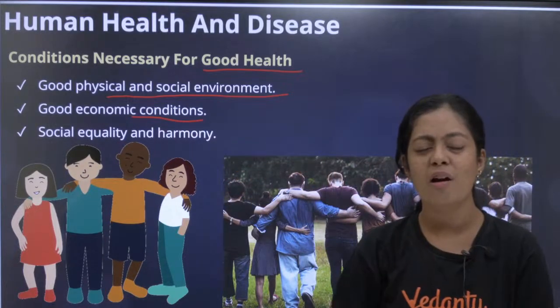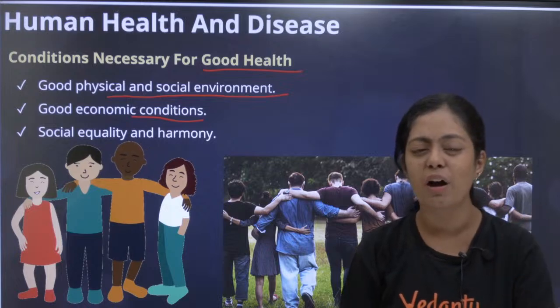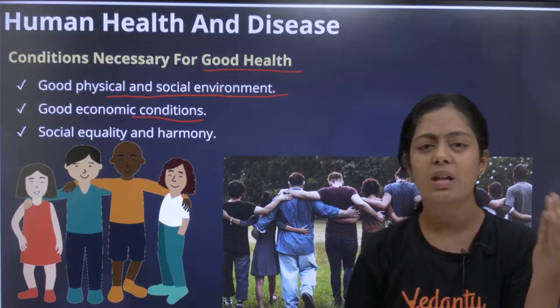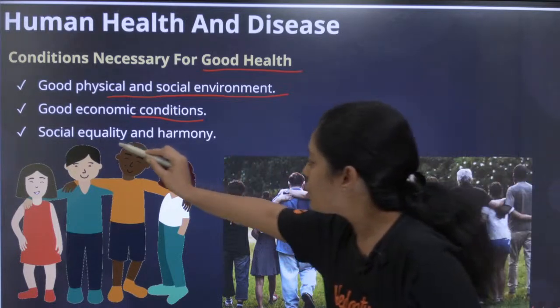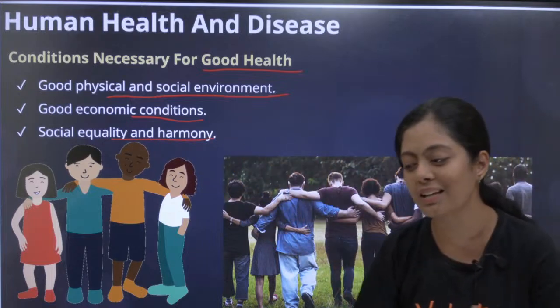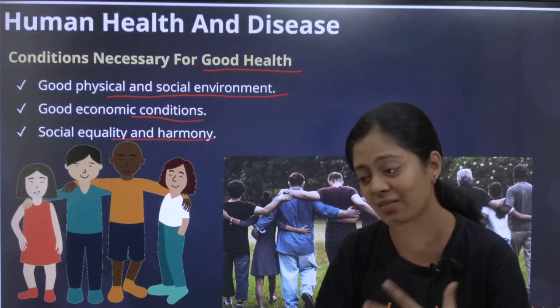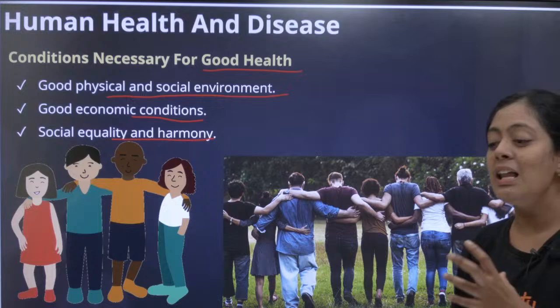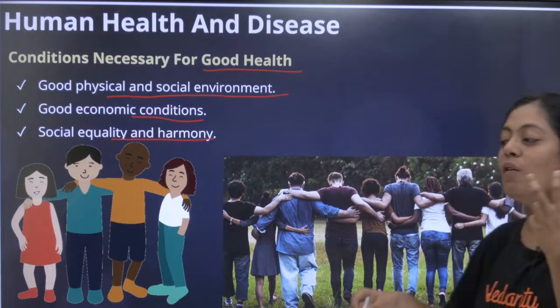Obviously, only if you have money you can eat good food. Only if you have money you can buy the medicines, right? So that's absolutely correct. Then social equality and harmony. These are the three important things while birth. Very good, very good. Okay, so these are some conditions for good health, பசங்களா.